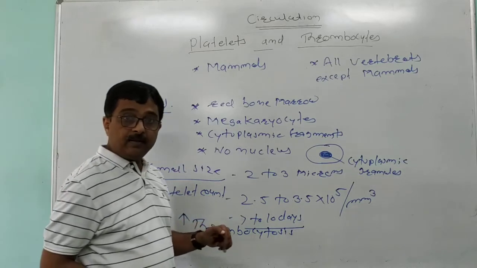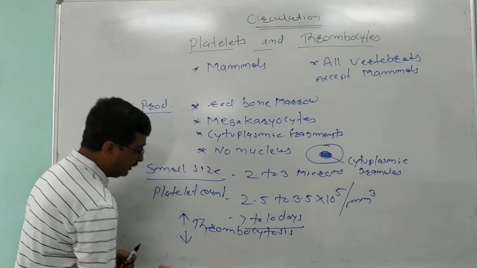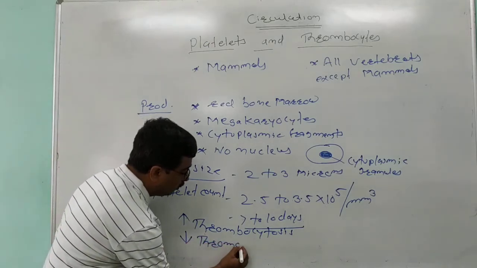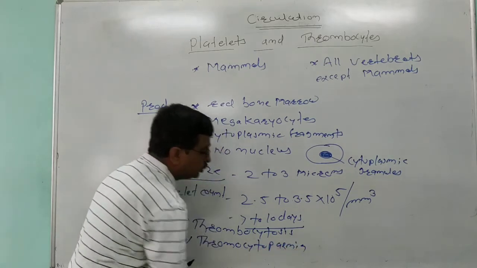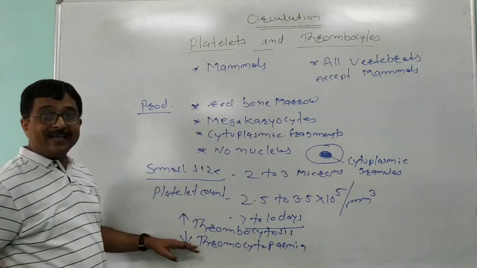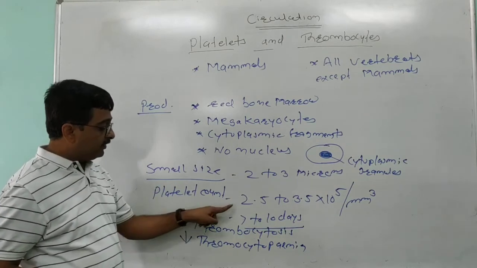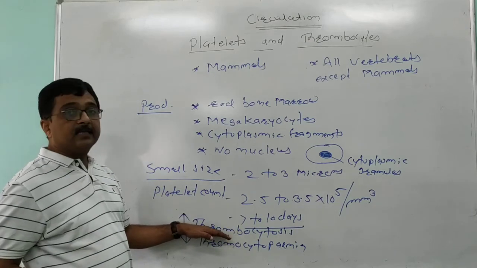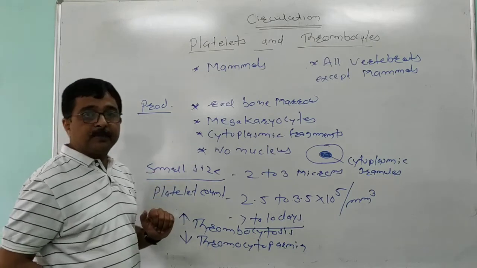If the platelet count decreases below the normal, it is called thrombocytopenia. Thrombocytopenia is a decrease in the platelet count.